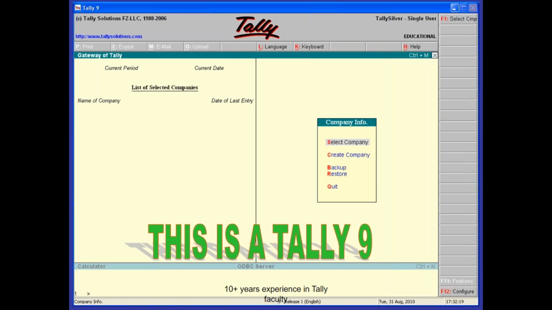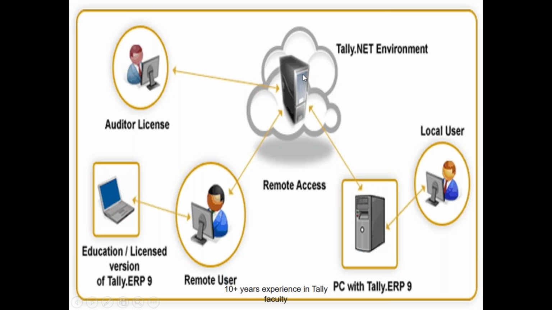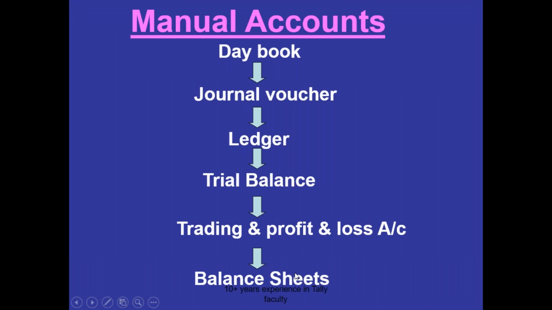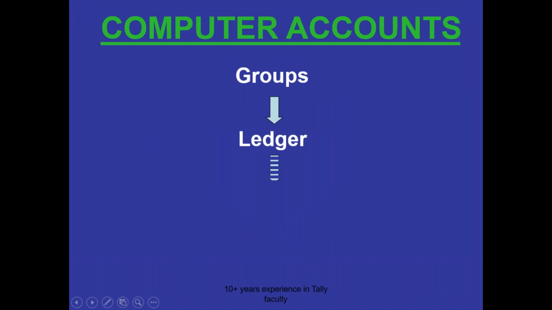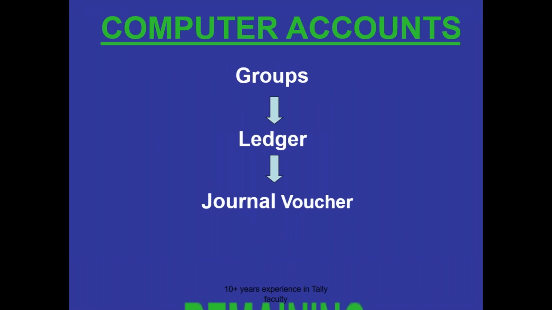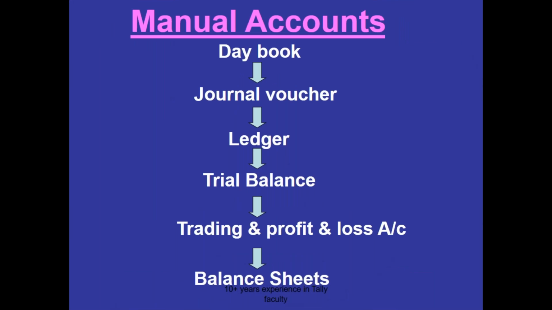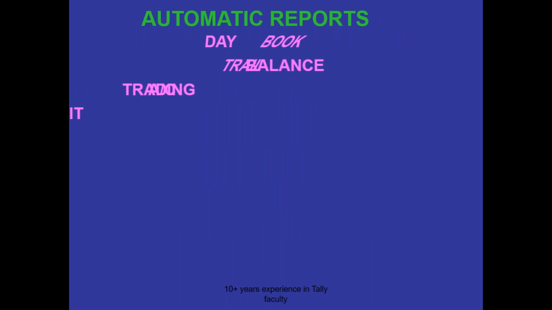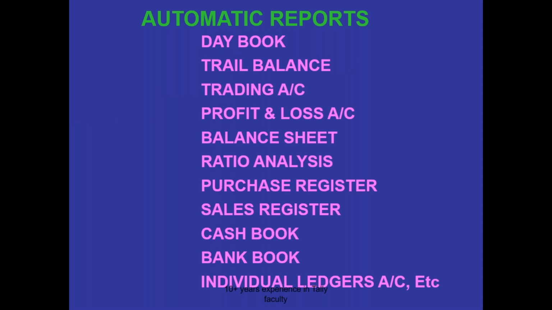Okay, and the main changes in computerized accounts: in manual accounts, what is the process for final accounts? You do it one by one: day book, vouchers, ledgers, trial balance, statement of account, balance sheet. Manual accounting is a long process; each and everything is done manually. But in computerized accounts, you just pass three entries and the remaining reports are prepared automatically.